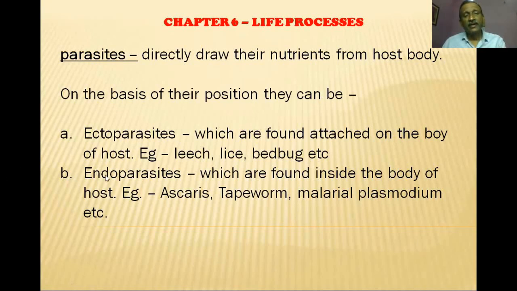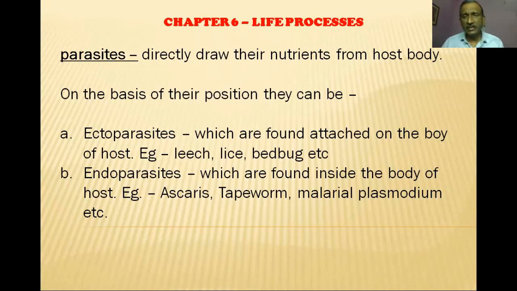Okay. On the other hand, there is another type of parasite which is found inside our body, and these parasites are called endoparasites. The word endo comes for inside, ecto comes for outside. So you have also done about the ecto word and endo word. You must have studied in class 9th also.